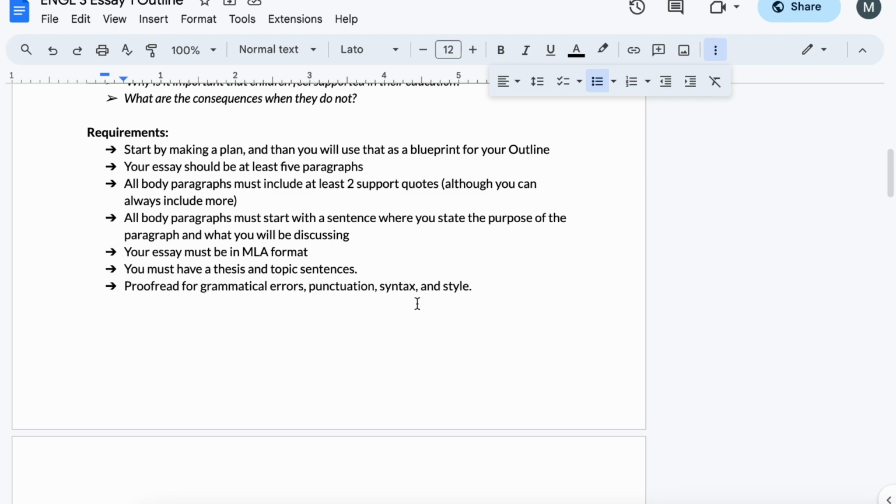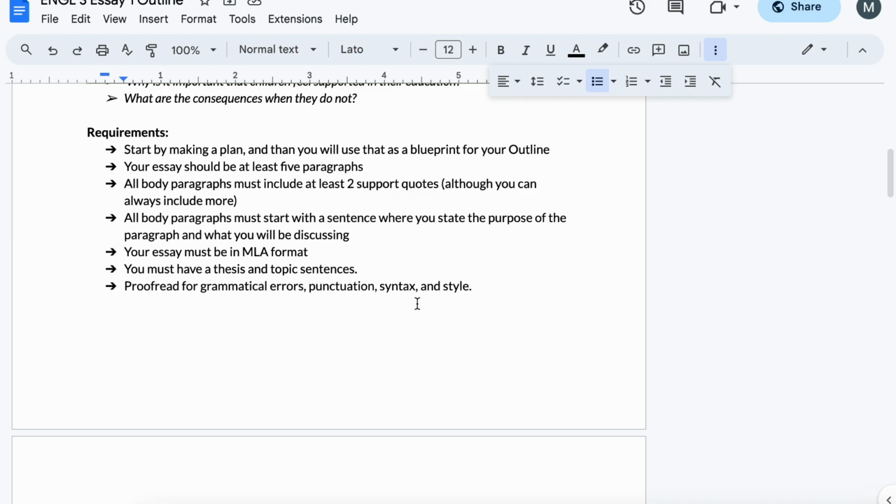So you're going to start by making a plan, which I will go over with you in just a minute. And that's going to be the blueprint for your outline. Your essay should have at least 5 paragraphs. That's going to be 3 body paragraphs, an introduction, and a conclusion. All body paragraphs must include at least 2 support quotes, and these are going to be from Indian Education. All body paragraphs must start with a sentence where you state the purpose of the paragraph. This is going to be your topic sentence.